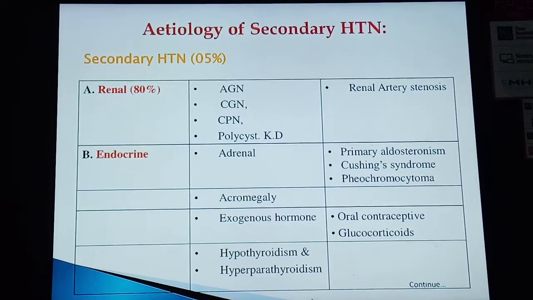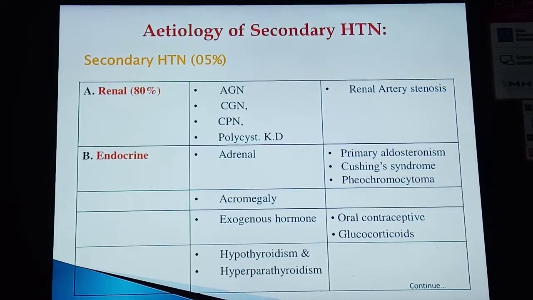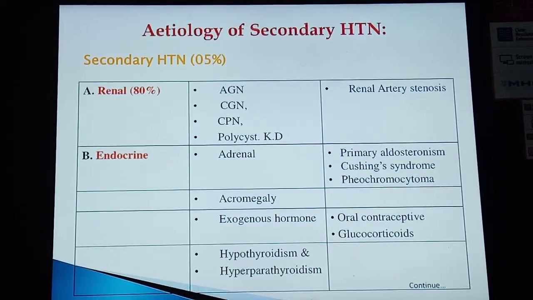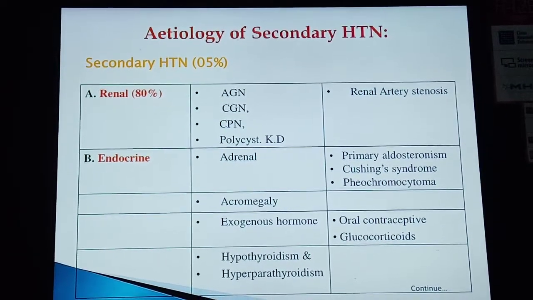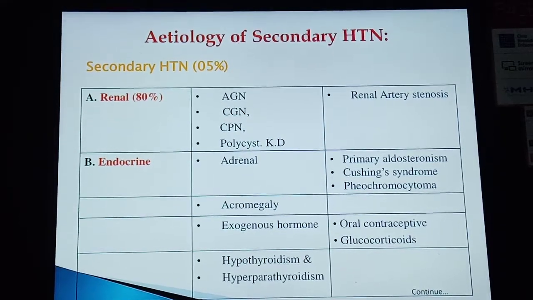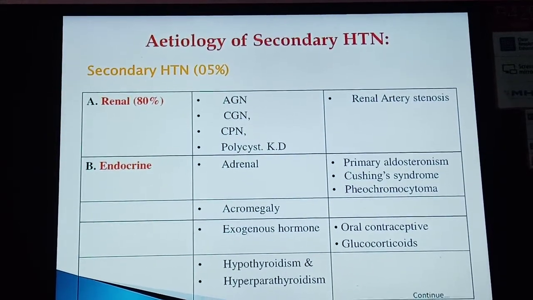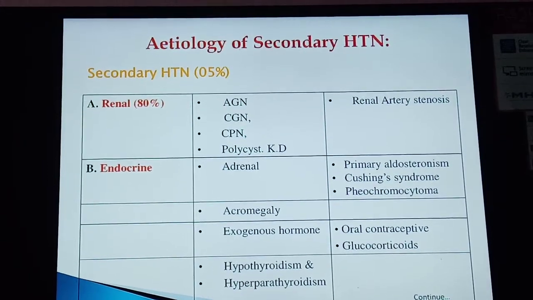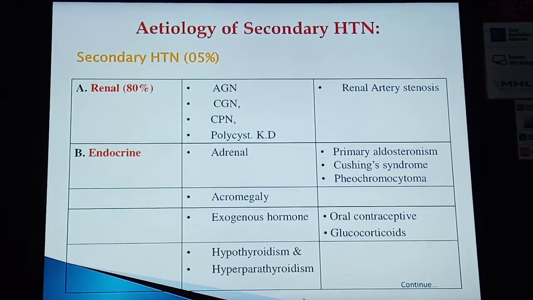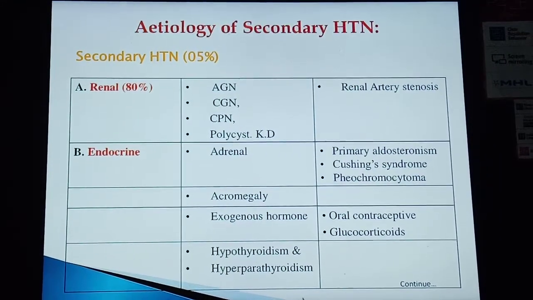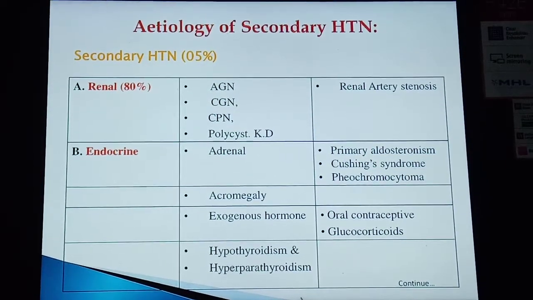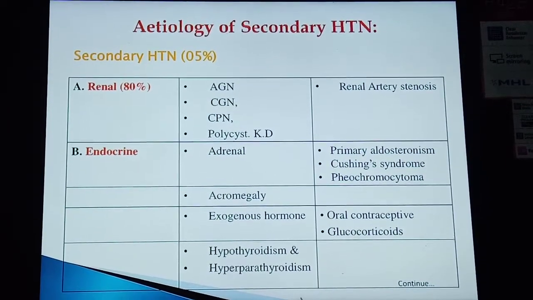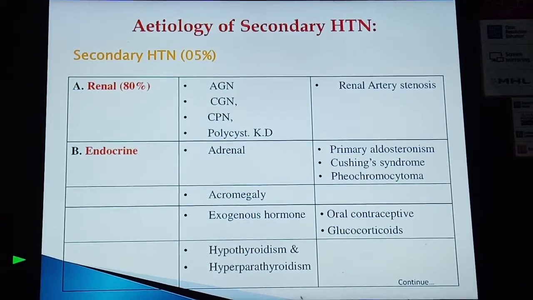In endocrinal disorders, there is adrenal gland involvement like primary aldosteronism, Cushing syndrome, and pheochromocytoma, acromegaly, exogenous hormones like oral contraceptives and glucocorticoid, hypothyroidism, and hyperparathyroidism. So these are the different endocrine conditions that may lead to the development of secondary hypertension.